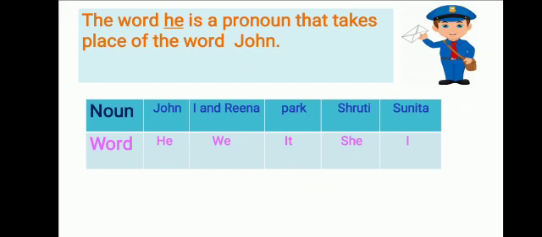So children, to understand it more clearly, just look at this table. Here many nouns are given to you and we will be replacing them with a pronoun. For John, we will use he. Why? Because for males we use he. I and Reena, when we talk about two people, we use we. The pronoun we is used here, okay? Next is Park. Park is a non-living thing. So which pronoun is used?